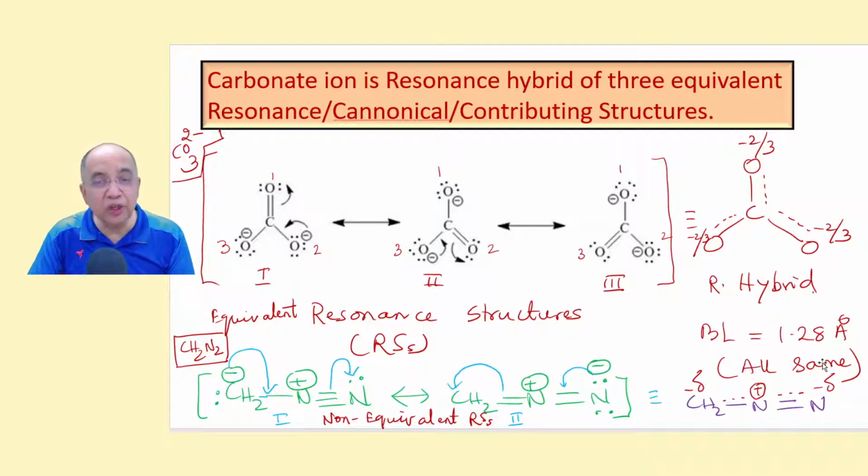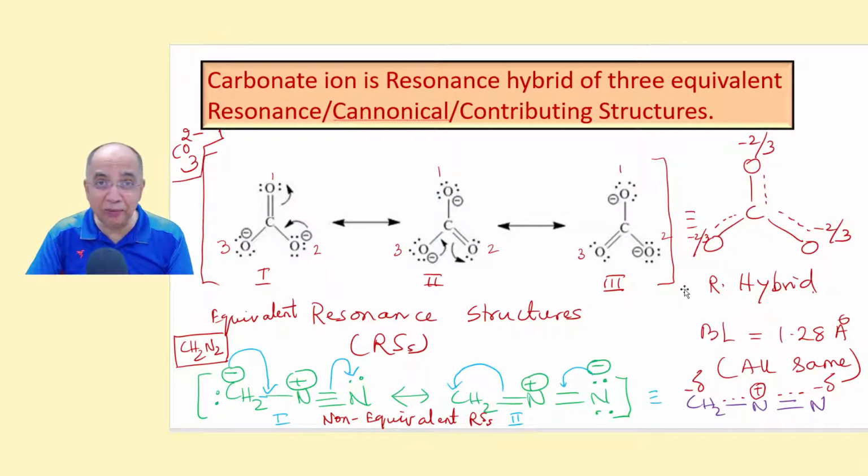So it is in between these two, single bond and double bond lengths, and it is equal. So resonance only can explain this, that the actual structure of carbonate ion is the average or the hybrid of these three contributing structures or resonance structures.